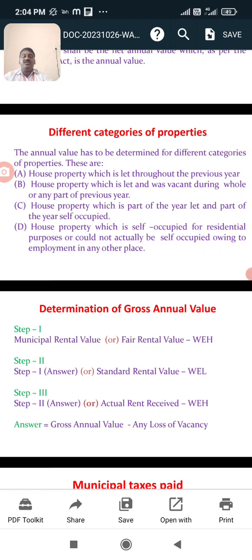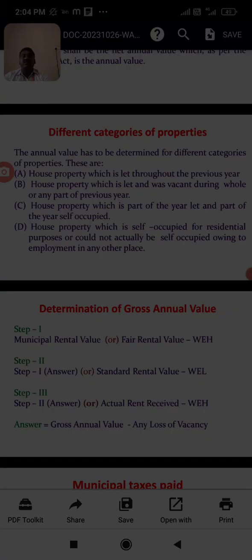In any case, losses due to vacancy are deducted from the gross annual value.